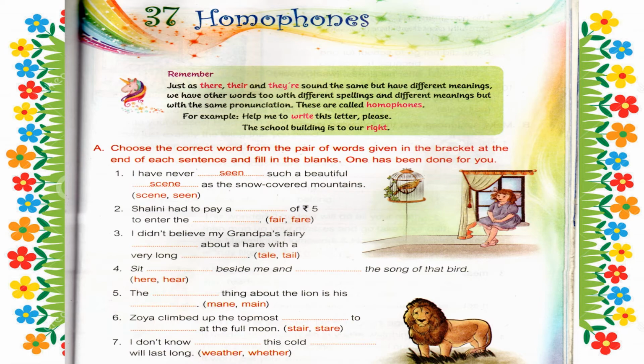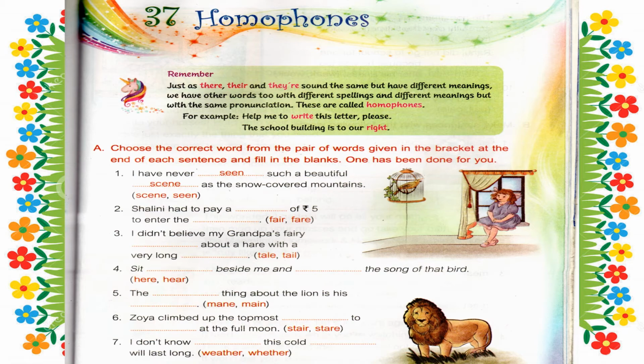The school building is to our right. So children, here WRITE and RIGHT have different spellings and different meanings too, but they have the same pronunciation. So these are called homophones. Understood children? Now let us see the textbook exercise.